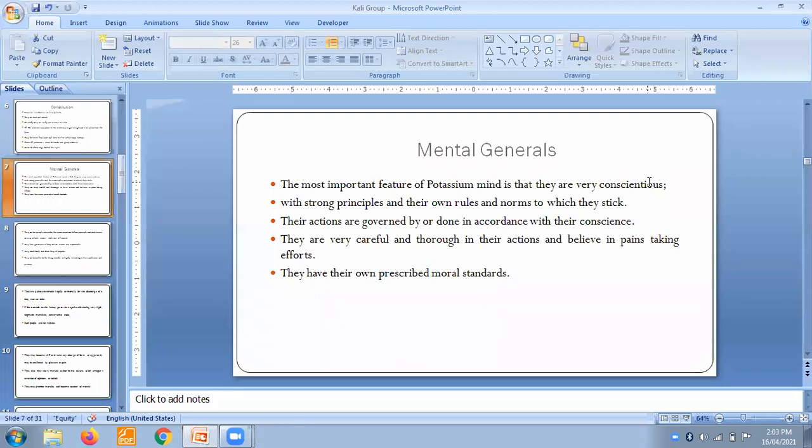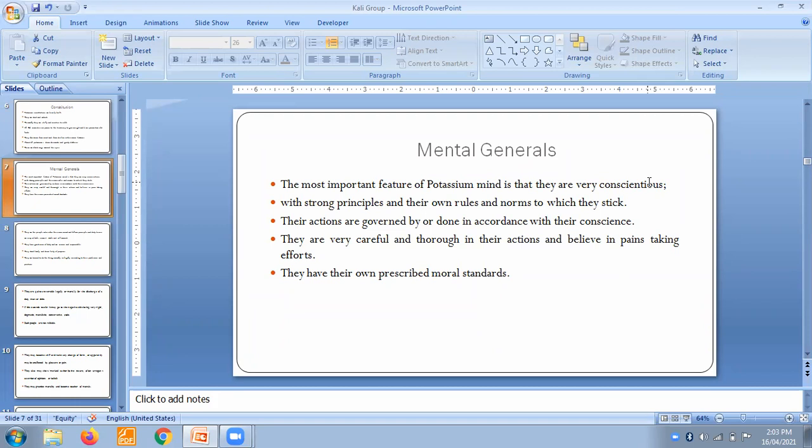Such strong moral values ask that student to give that exam in any condition. Such strong principles, such their own rules or norms, will give you the idea about Kali. They are really very conscientious.